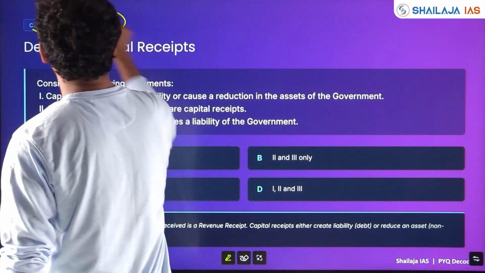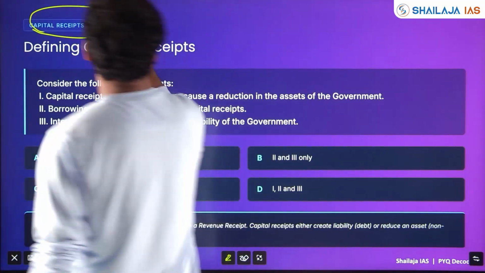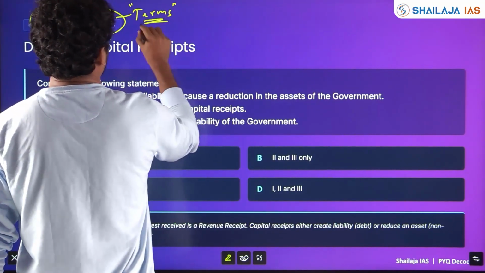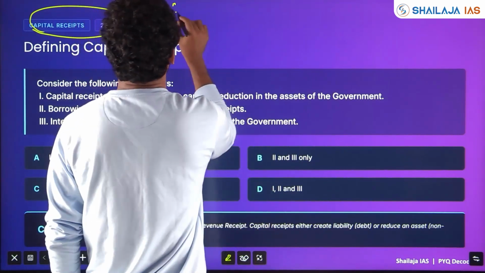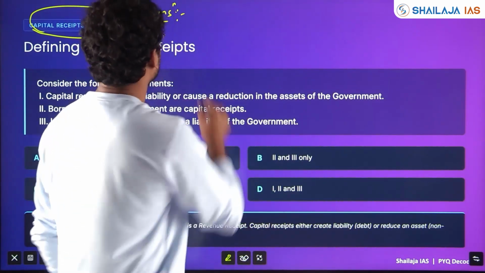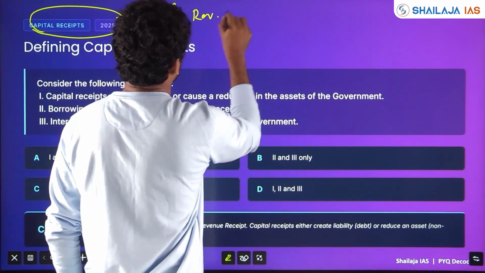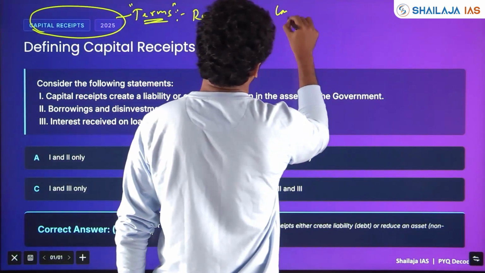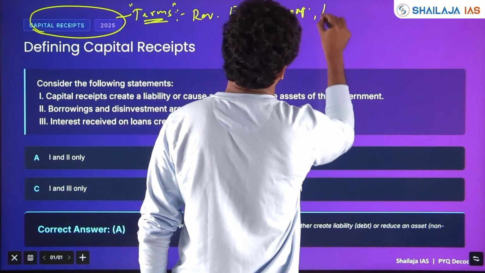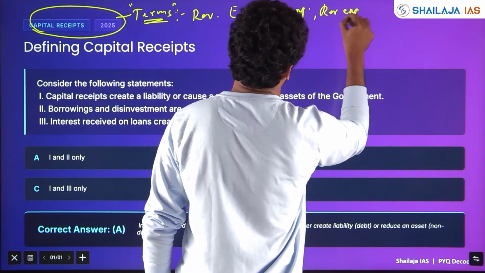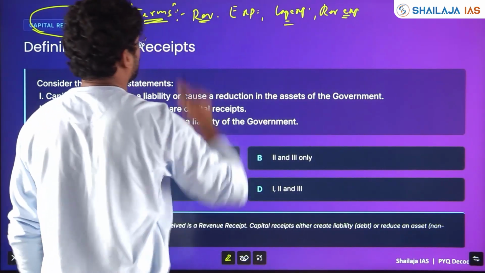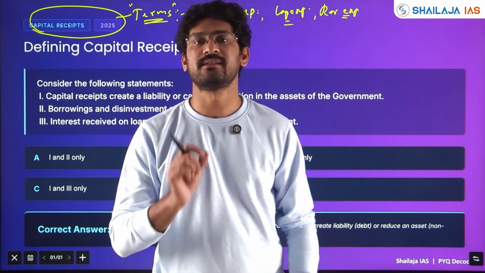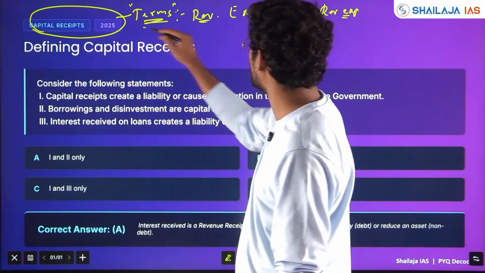Capital receipts question. All the terms should be clear. Basic economic terms should be clear. What is revenue, what is expenditure, what is capital, what is capex, capital expenditure, revenue expenditure. All this should be clear. Revenue receipts, capital receipts, what are goods, what are services. Questions are coming based on these terminologies itself.